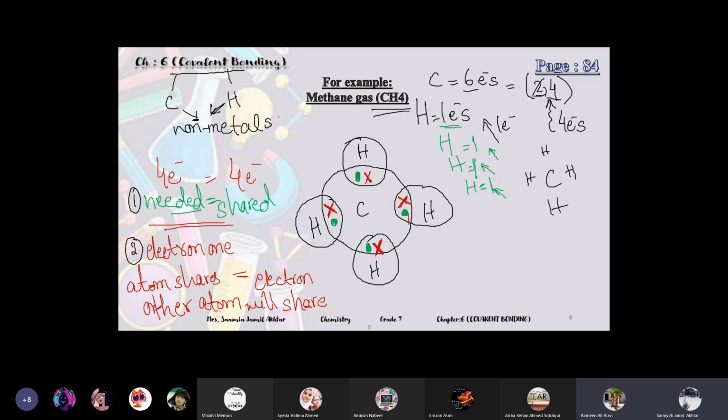So now in this way you can see each hydrogen is having two electrons. All hydrogens are complete with 2 electrons because they needed one more electron which carbon has shared with them. Okay, so each hydrogen is also complete, and if you see carbon, carbon is also complete. 4 of the electrons it already has, and 4 electrons from the hydrogens, one from each hydrogen.